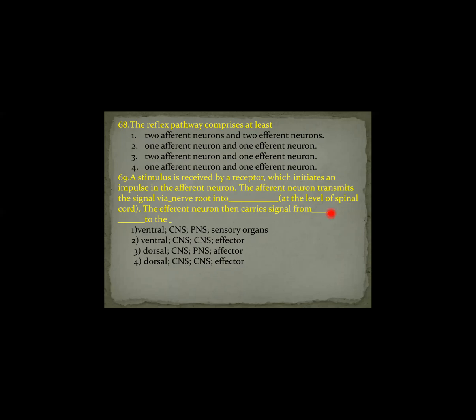Then the efferent neuron, which is nothing but the motor neuron, carries the signal from the CNS to the effector. So first dorsal, then CNS, next effector. Therefore, the answer is the fourth option.